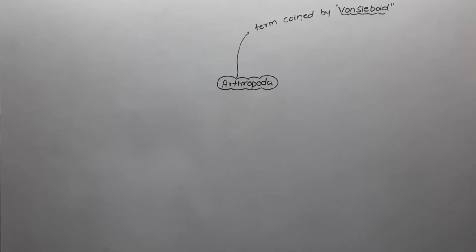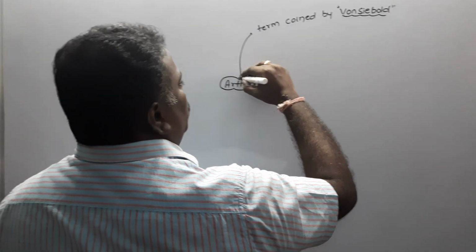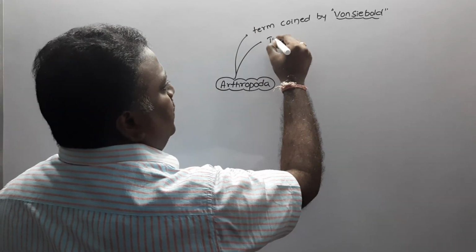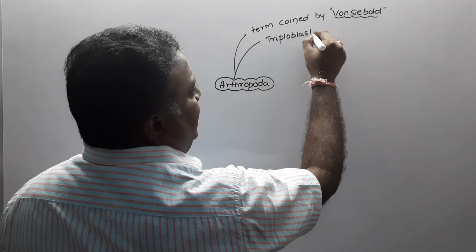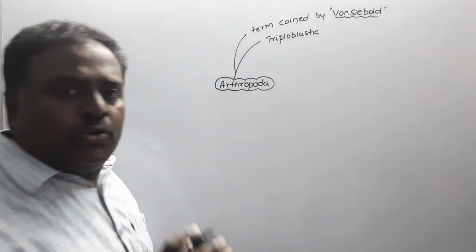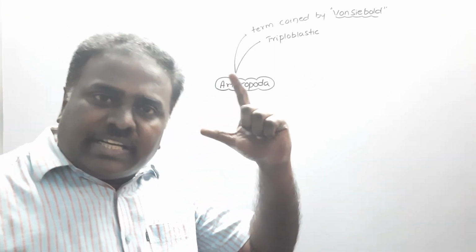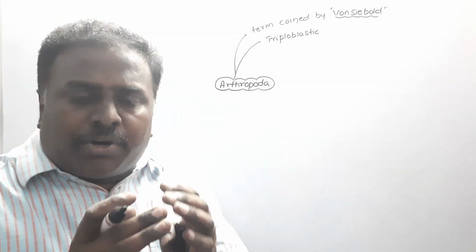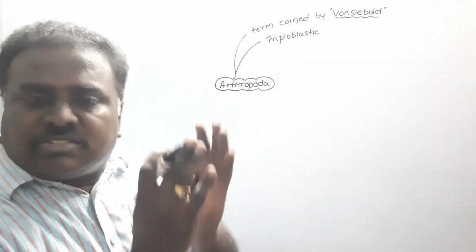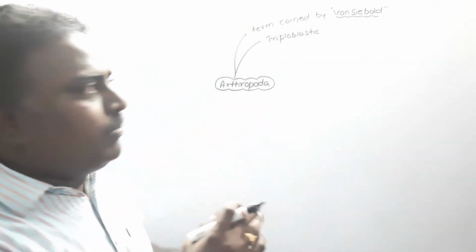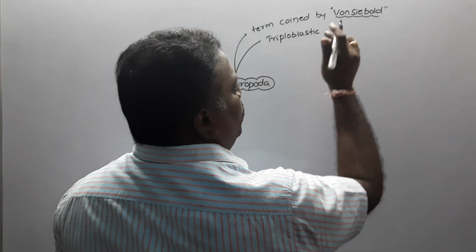One of the important points, Nana: arthropods are said to be triploblastic animals. These animals contain ectoderm, endoderm and mesoderm in their embryonic stage. If the embryonic cells are arranged into three layers, we call those animals triploblastic.